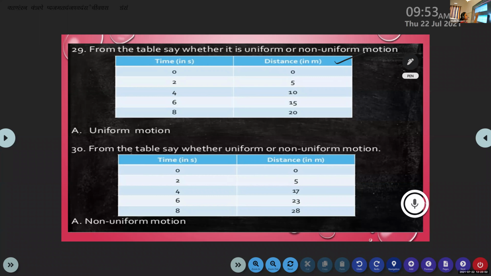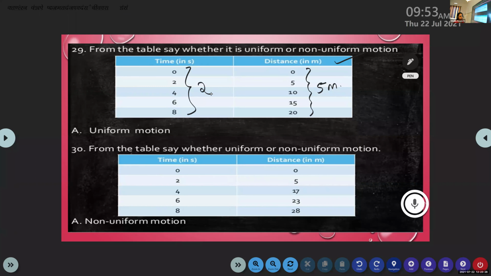And what is the difference between the distance covered by the object? What is the difference? It is 5 meter. It is equal because it covers equal distance. And what about the difference in their time? Time taken to cover this distance? It is 2. So can you form a definition for uniform motion of an object?